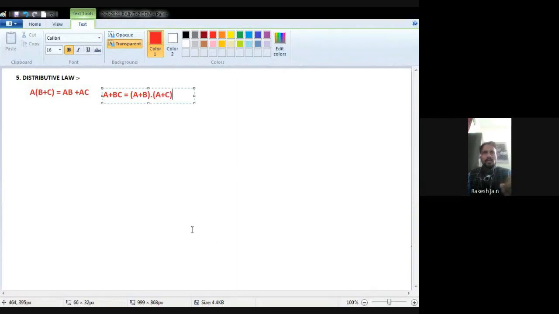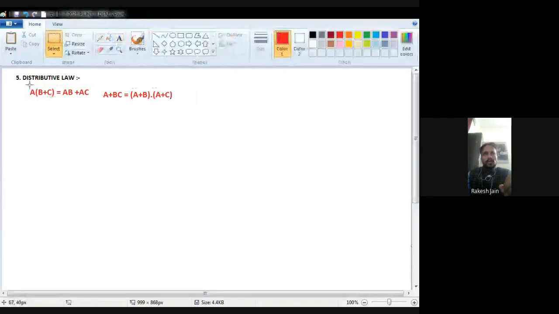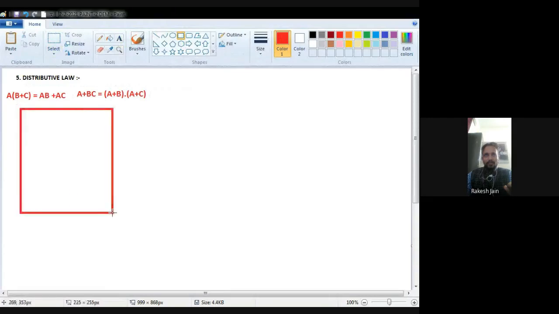See very carefully this distributive law. This one is the new law, that is distributive law. Okay.